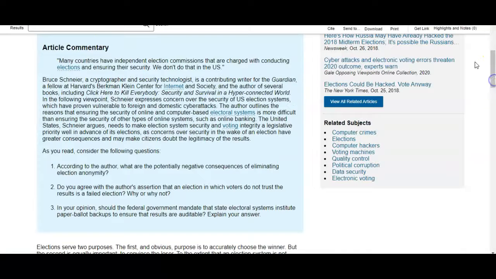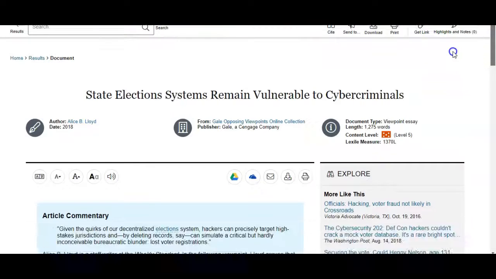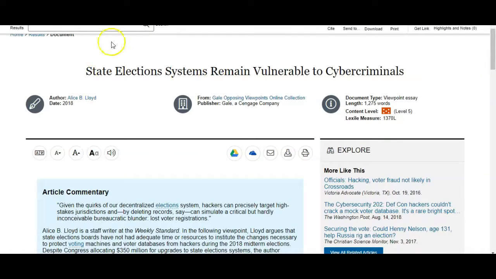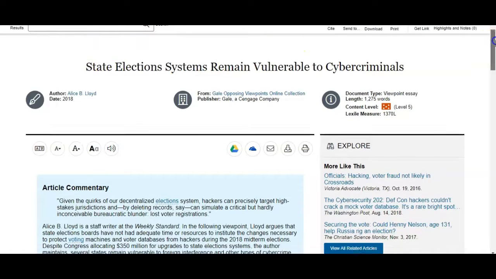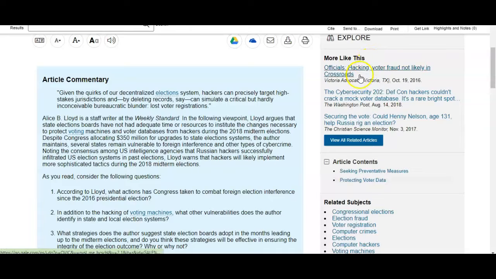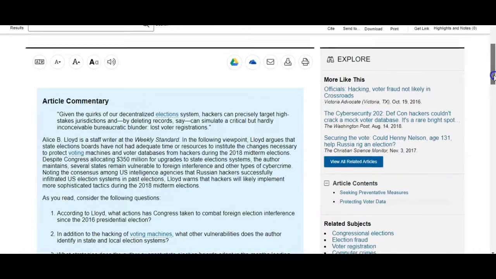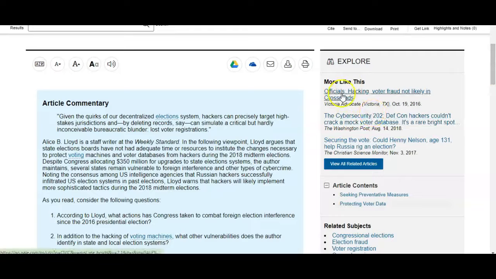And right up here we have the article commentary, which is like a little summary of the article. And then we have some questions to help students consider how this topic works while they're reading. Now, what's cool about these topics is you can see we have an article right here, but right next to it in the Explorer, we have an article that, and these are all opinion articles, an article with an opposing viewpoint, right? Voter fraud's not likely.